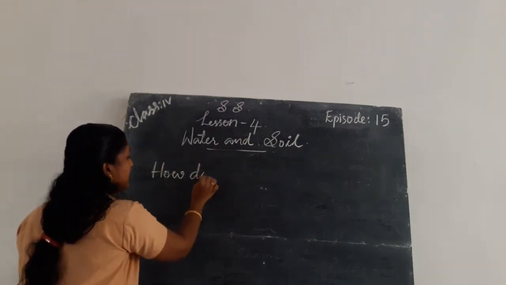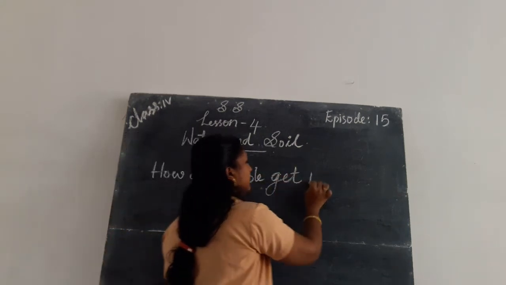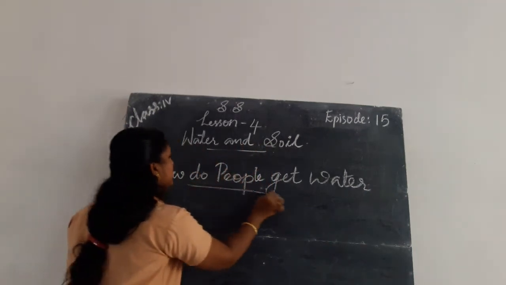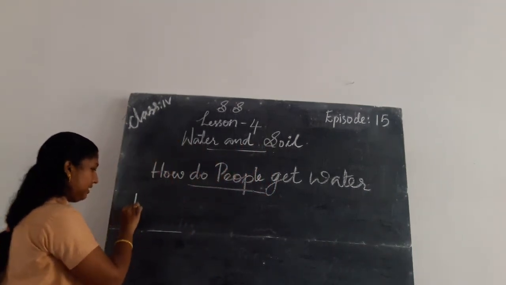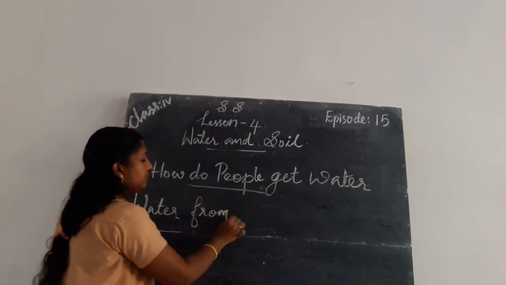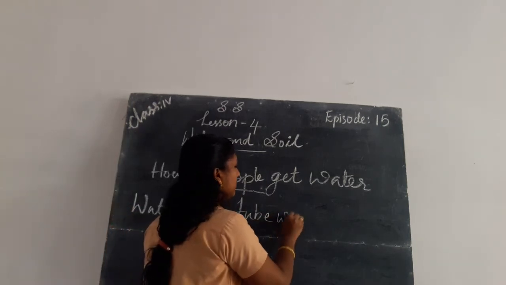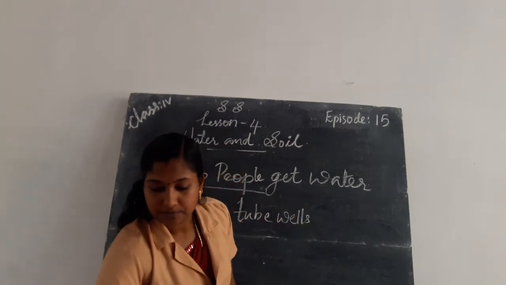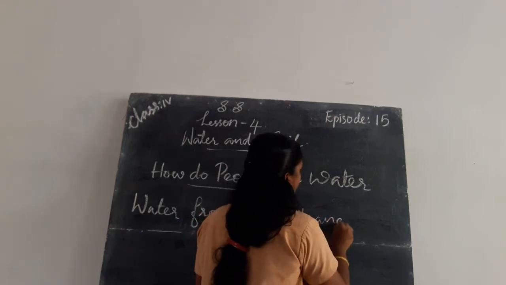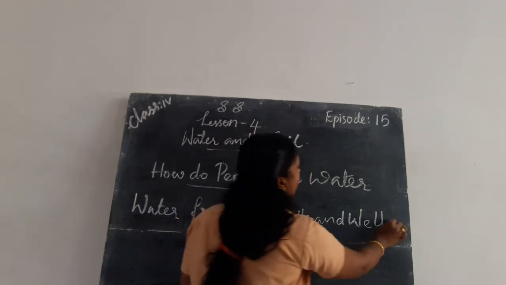How do people get water? They get water from tube wells and wells.